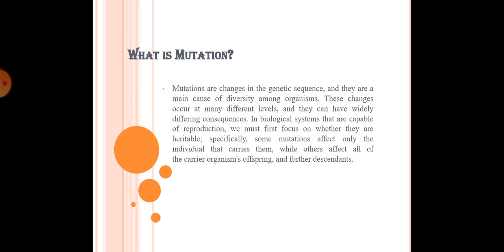In biological systems that are capable of reproduction, we must first focus on whether they are heritable. Specifically, some mutations affect only the individual that carries them, while others affect all of the carrier organism's offspring and further descendants. The next is the types of mutation.